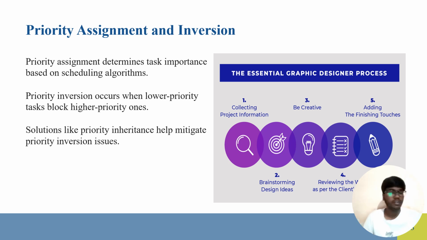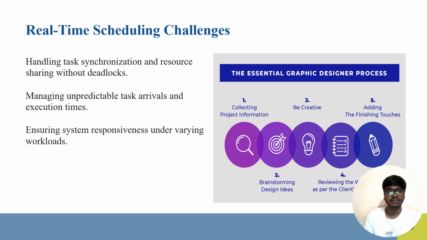Here we are seeing priority assignment and inversion. The priority assignment determines the task importance based on the scheduling algorithm, and priority inversion describes the low priority tasks which block the high priority ones. A low priority task blocking a high priority one is known as priority inversion, and a solution like priority inheritance helps with these priority inversion issues.